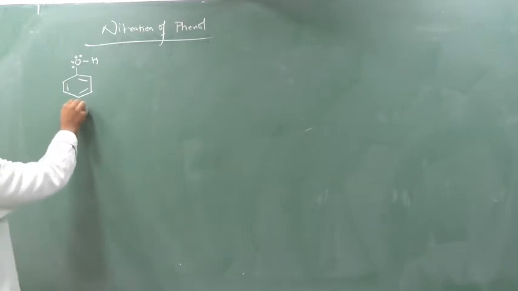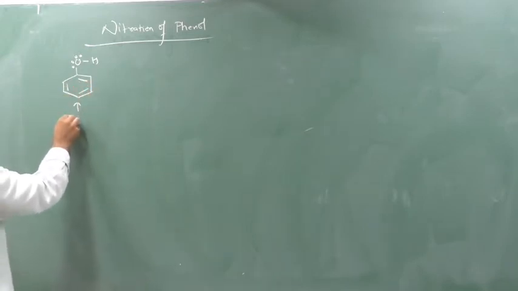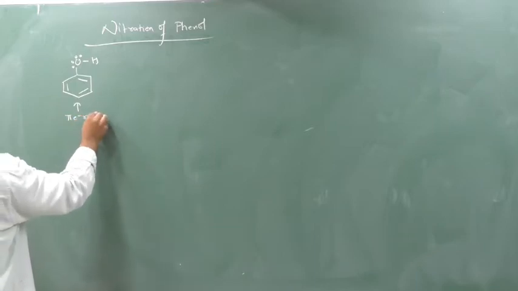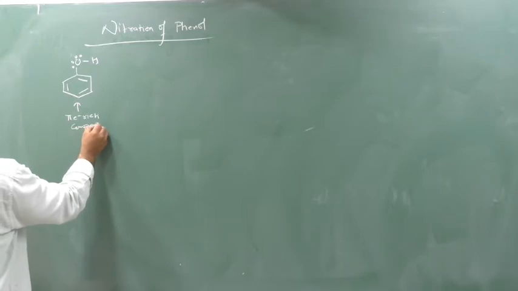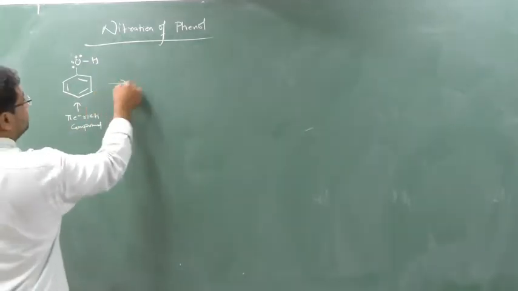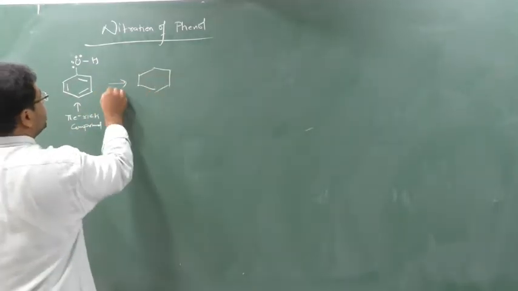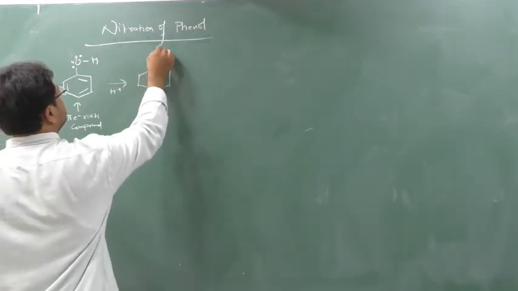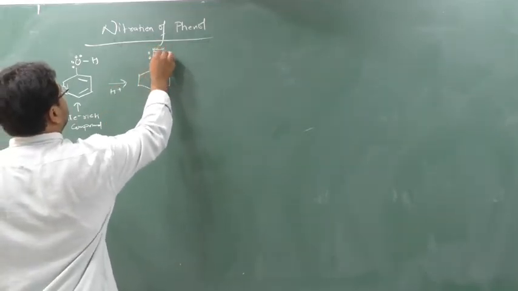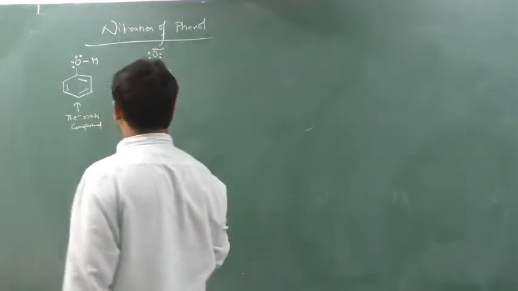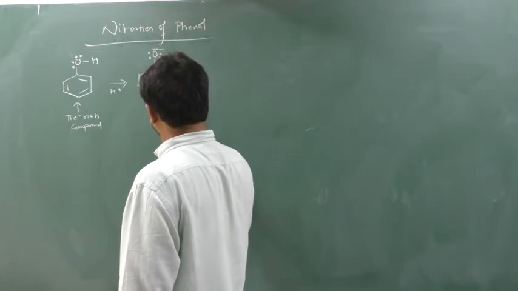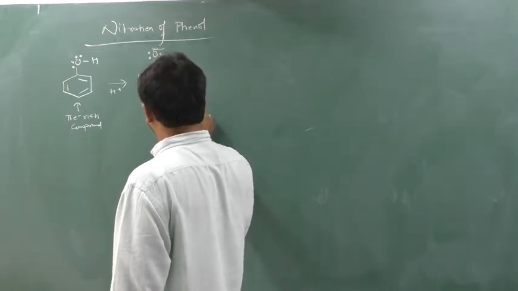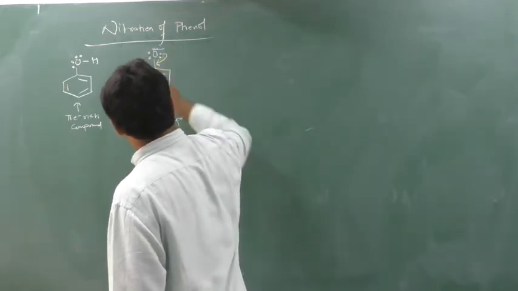As we know, this phenol is electron rich because it has the maximum pi electrons. So it is a pi electron rich compound, first point. Now see, when this H plus is removed, what will happen? Okay, so there are two things. First thing, it is a pi electron rich compound, and it will show resonance.